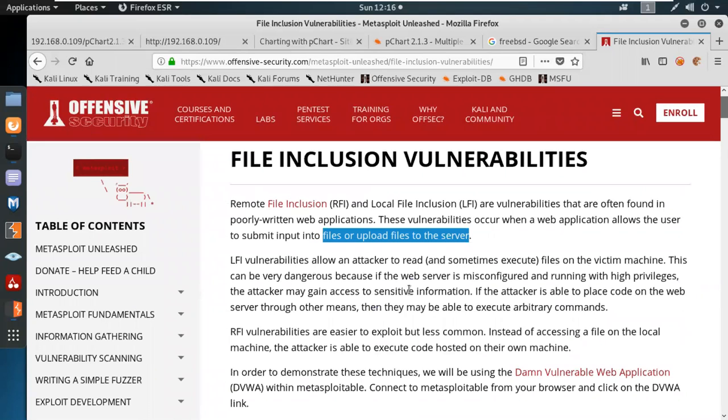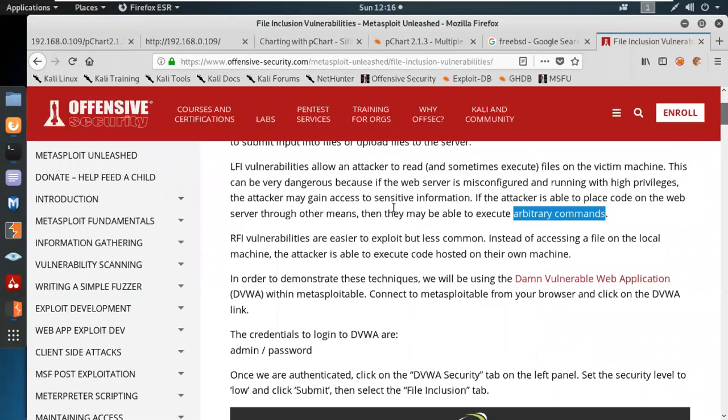LFI allows an attacker to read and sometimes execute files on the victim machine. This can be very dangerous because if the web server is misconfigured and running with high privileges, the attacker may gain access to sensitive information. And if the attacker is able to place code on the web server, that means they will be able to execute arbitrary, malicious commands. And the same thing applies to RFI, where an attack is possible.